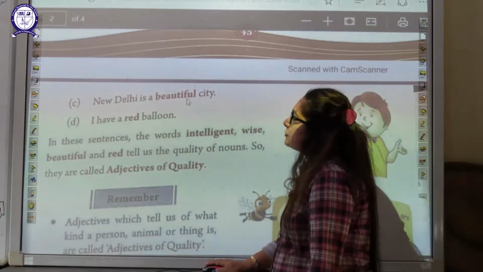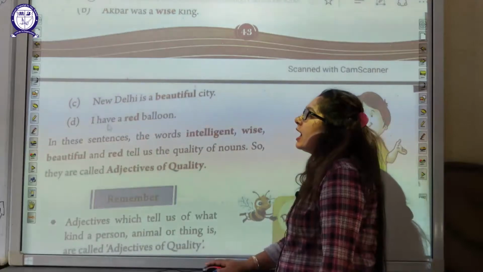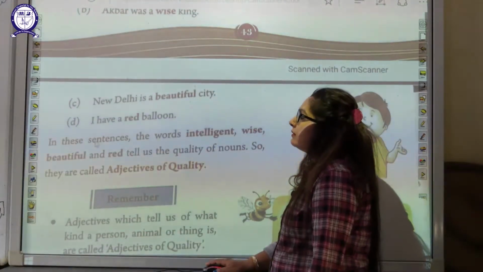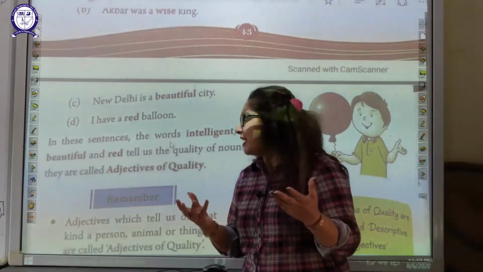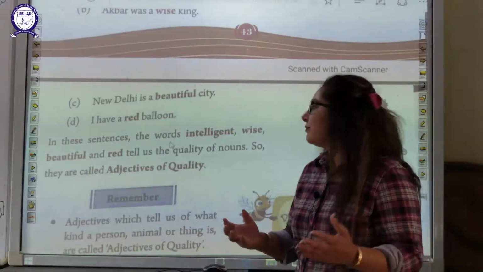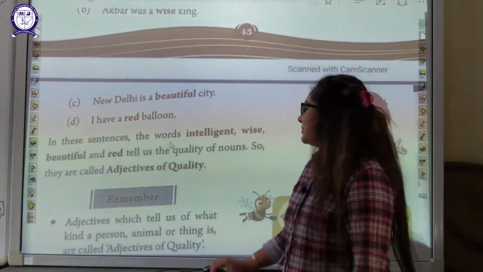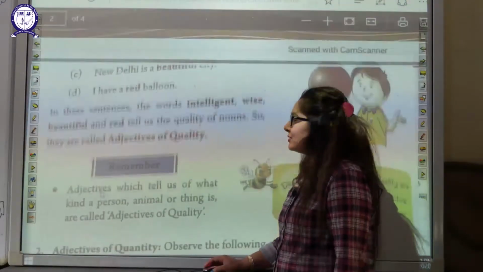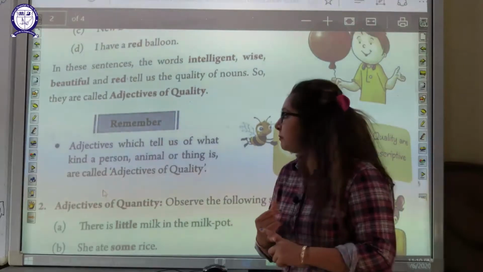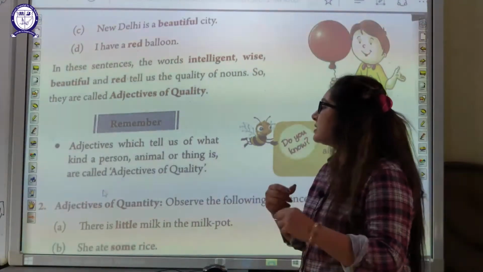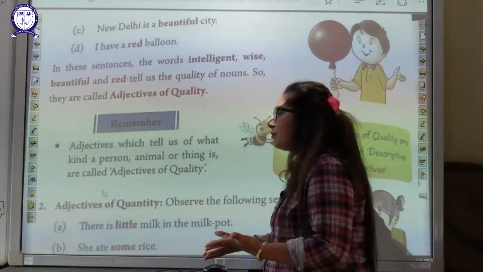New Delhi is a beautiful city. I have a red balloon. In these sentences the words intelligent, wise, beautiful and red tell us the quality of nouns. So they are adjectives of quality. So now we'll remember some points, students. An adjective which tells us what kind of person, animal or thing it is, is called an adjective of quality.